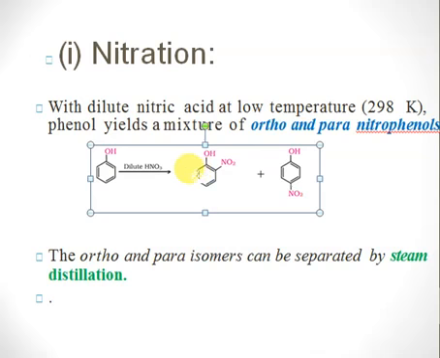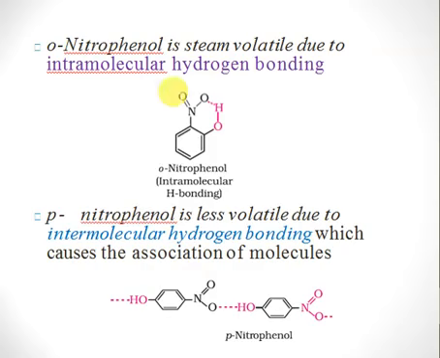So under these conditions, what we do is take a phenol and make use of dilute nitric acid at low temperature. Then we get a mixture of ortho and para nitrophenols. And both of these isomers can be separated by steam distillation. Right, so how can we separate them? By means of steam distillation.